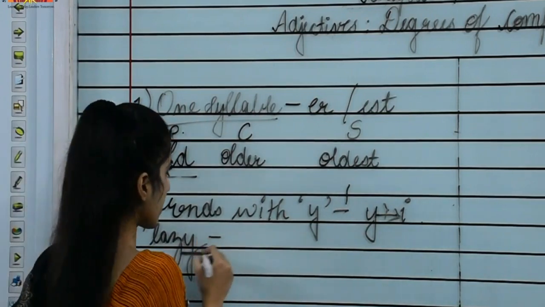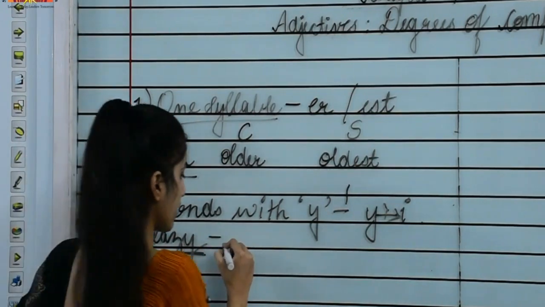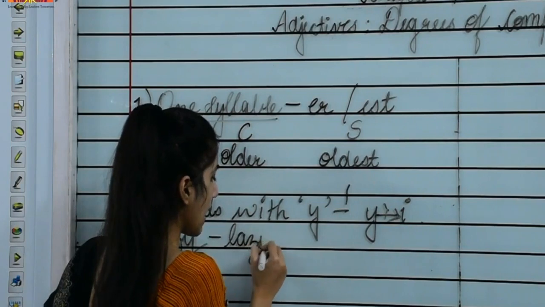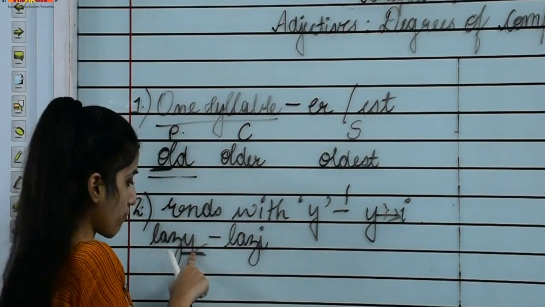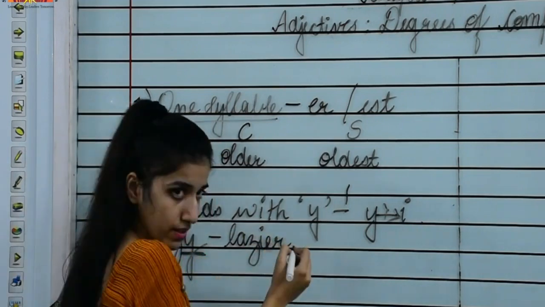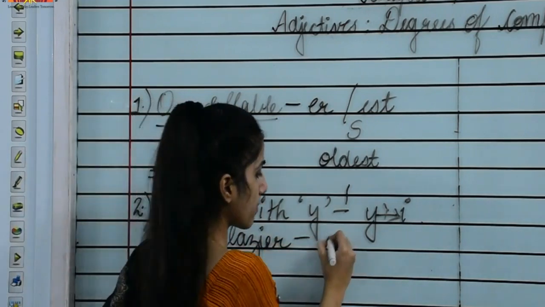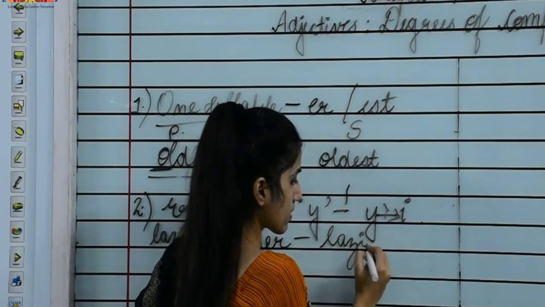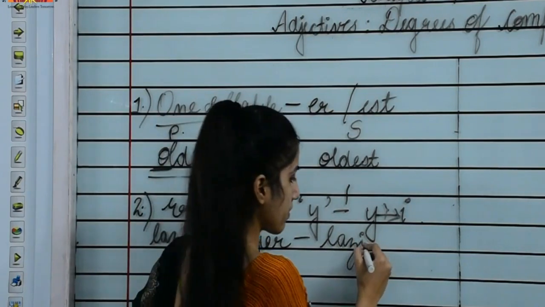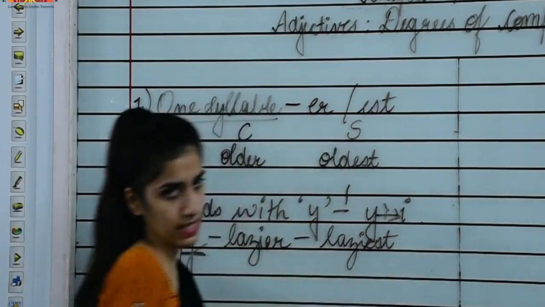We will replace y with I. So what will come? Lazi. I is coming in the place of y and then we will add er. Okay. Now the same will happen with the superlative also. In place of y, what is coming? I, and we will add est.